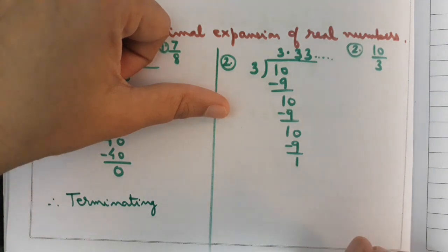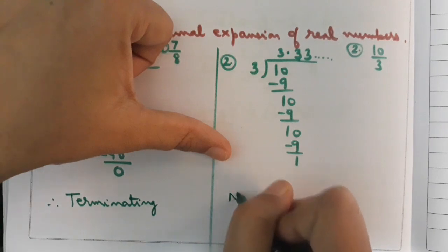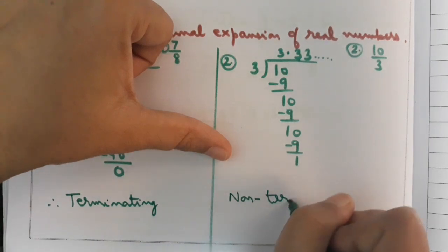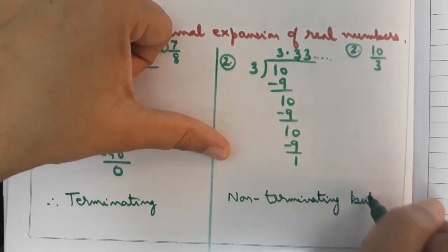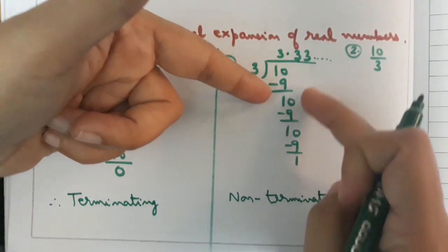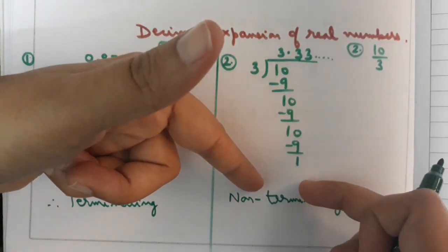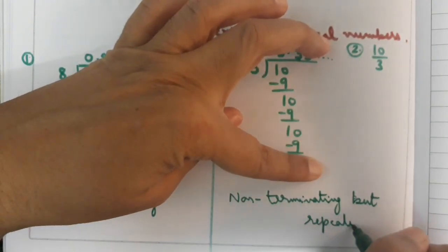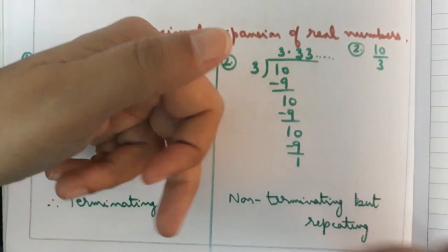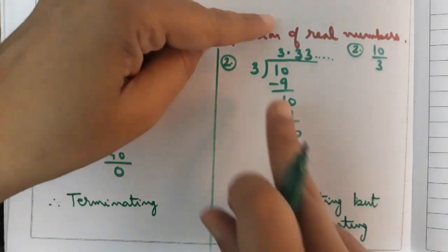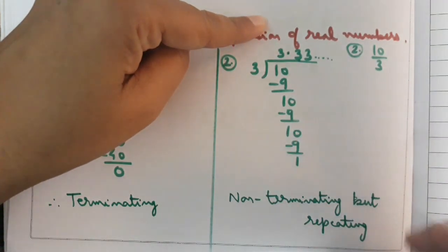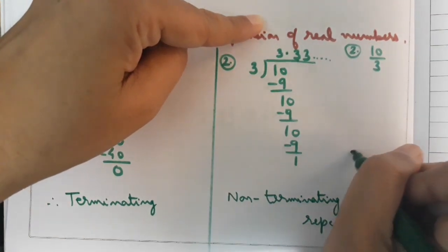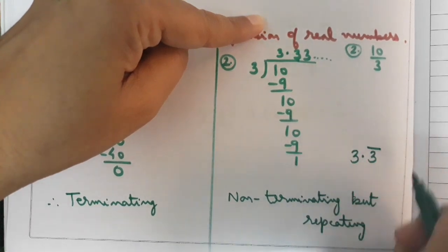Therefore it has non-terminating but repeating decimal expansion, because the remainder gets repeated every time. The answer is 3.3333 and so on, which can be written as 3.3 bar.